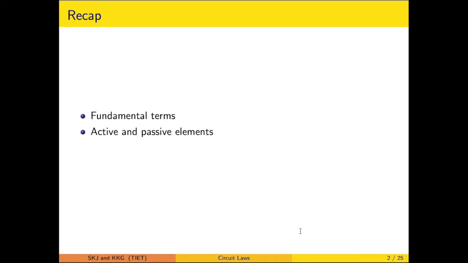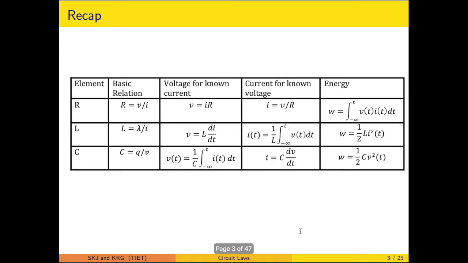Previously we have gone through the fundamental terms of work, power, energy, current, and voltage. Likewise, we have discussed and classified the components as active and passive elements. Active elements are capable of supplying energy, and passive elements do not have the capability to supply energy on their own. We also need the current-voltage relationships during the KCL and KVL discussions. So this is also put as a summary.